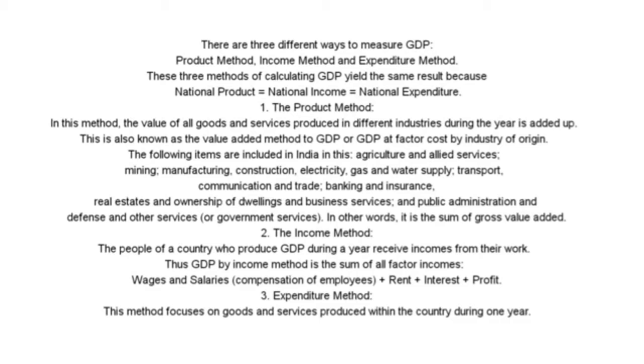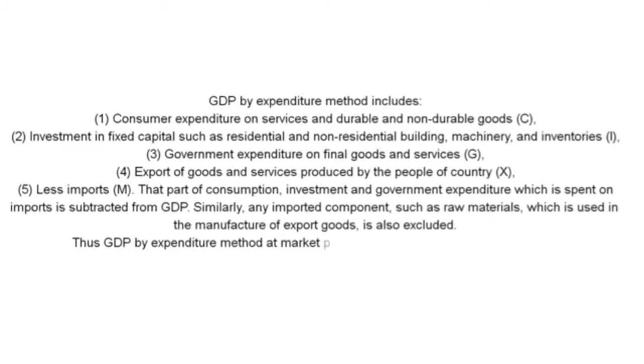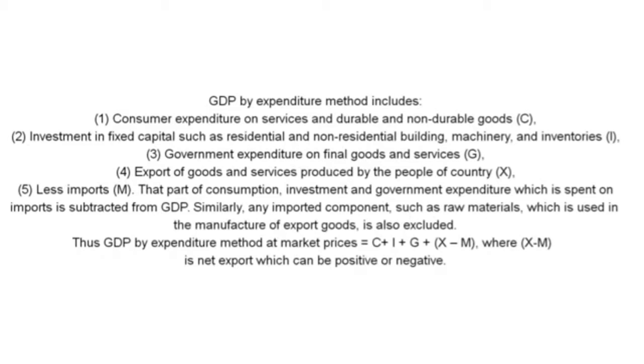Third point, expenditure method. This method focuses on goods and services produced within the country during one year. GDP by expenditure method includes: first, consumer expenditure on services and durable and non-durable goods. Second, investment in fixed capital such as residential and non-residential buildings, machinery and inventories. Third, government's expenditure on final goods and services. Fourth, export of goods and services produced by the people of the country.